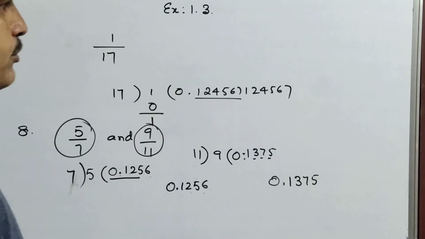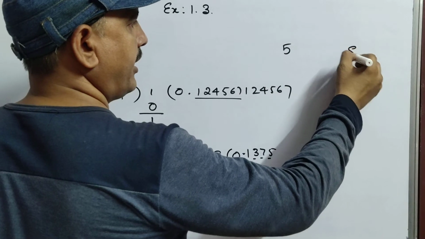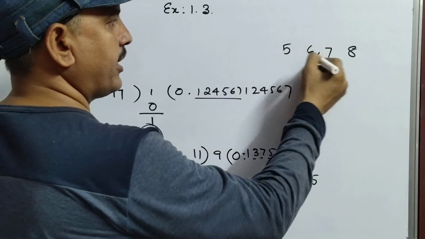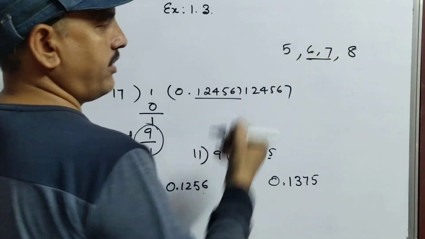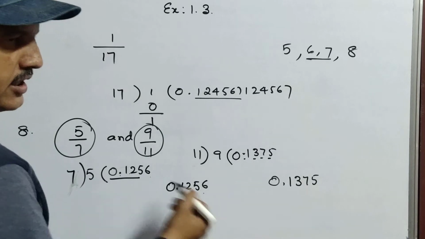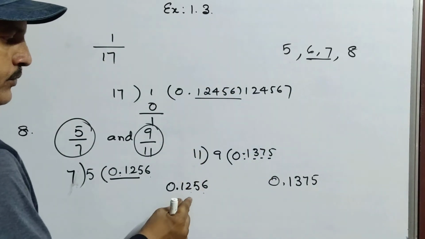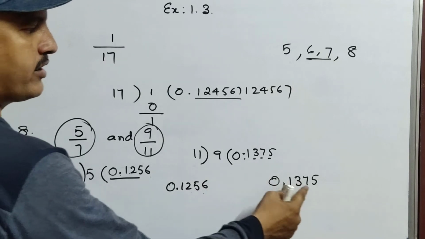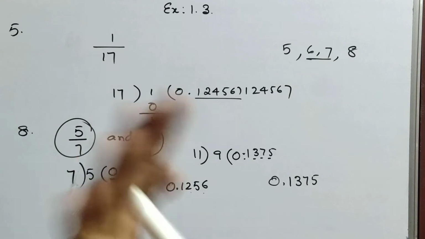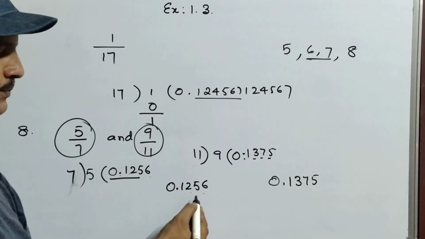Suppose, for example, 5 and 8 I gave. Just normally, what are the numbers in between? 6 and 7 you will write, right? Similarly, it is asking 3 more irrational numbers between 0.1256 and 0.1375. For that, no need to worry at all. See children, roughly you can write just more than this number.